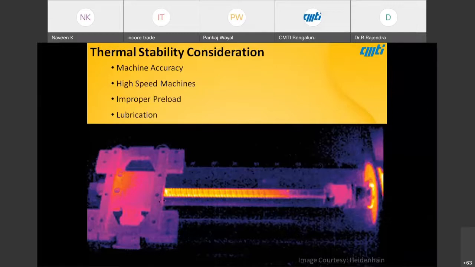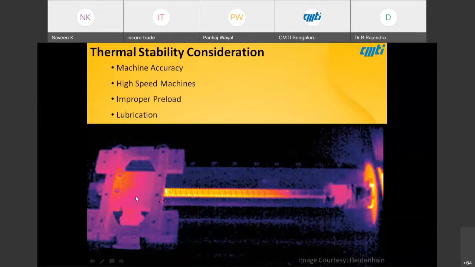Not only that, even the end bearing blocks, you can see in this image. We can use IR cameras and map the temperature profile, and we can see how the temperature is rising.